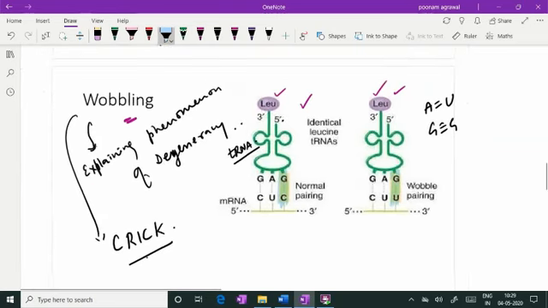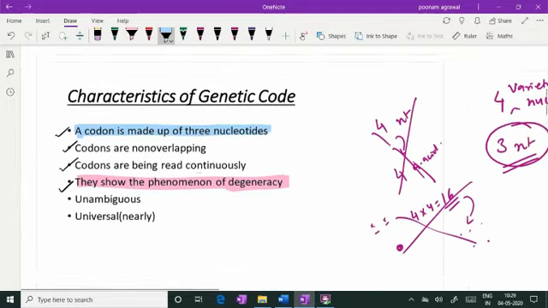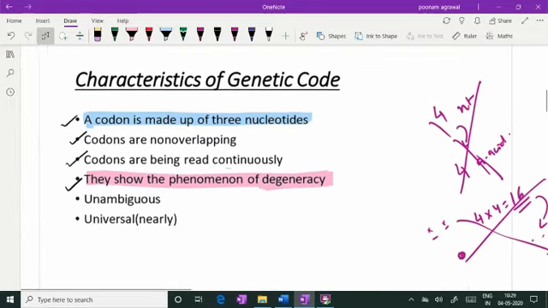So that wobbling could explain the phenomenon of degeneracy, which is an important characteristic of the genetic code, which explains how 61 different codons can be read for 20 different amino acids. More than one codon, how they are read for the same amino acid, because transfer RNA tends to wobble at the third base pairing.